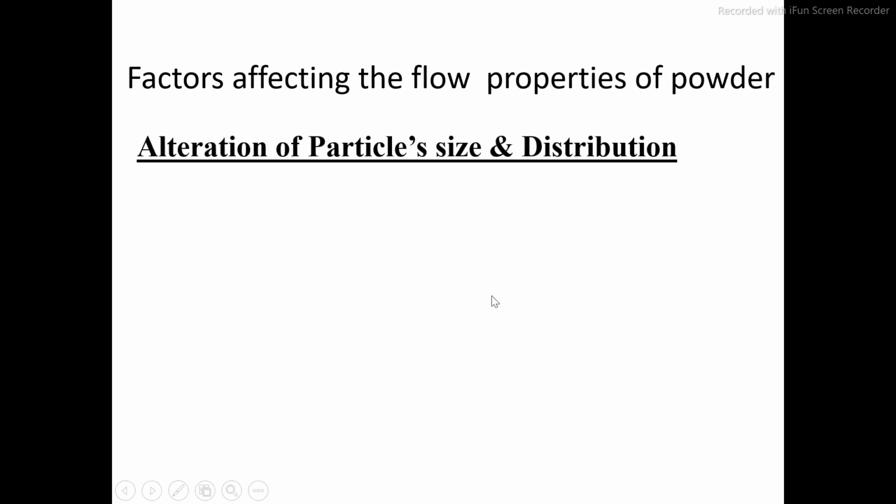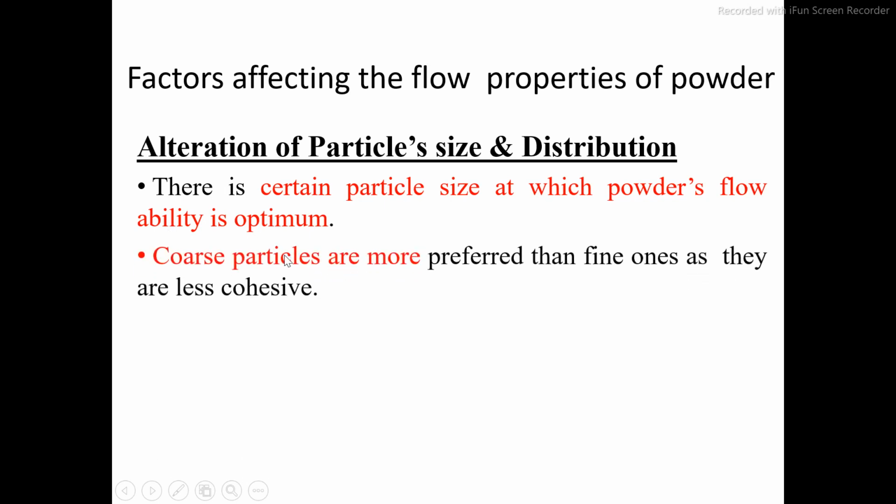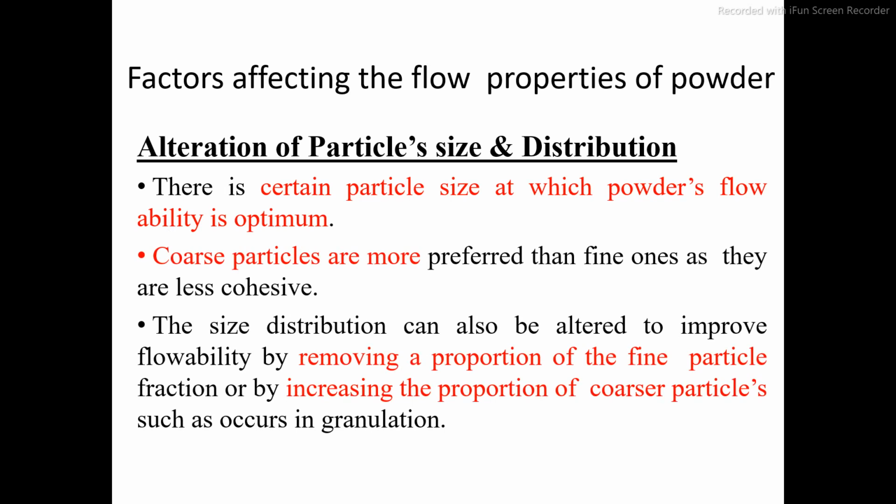Alteration of particle size and distribution. There is a certain particle size at which flow ability is optimum. Coarser particles are more preferred than fine particles, and size distribution can be altered to improve the flowability. If you want to improve the flowability, then remove the proportion of fine particles.